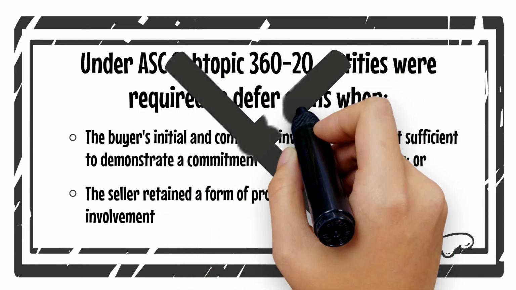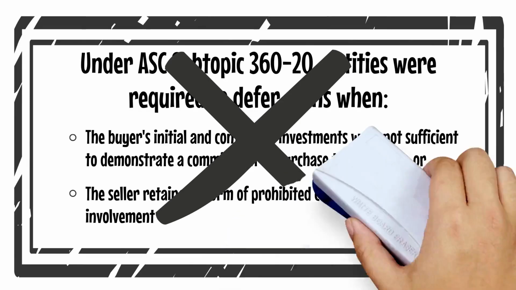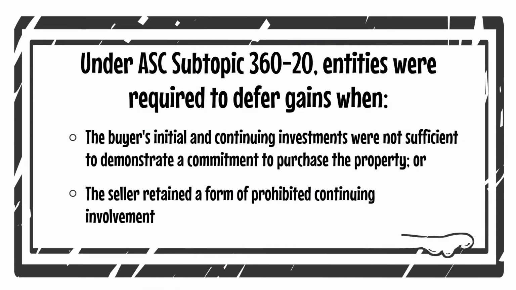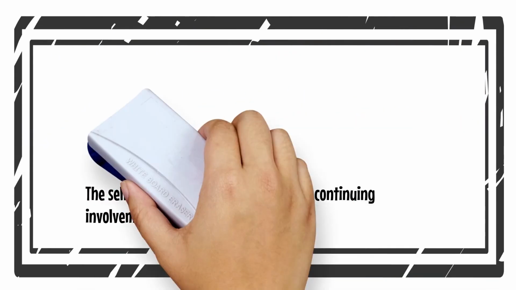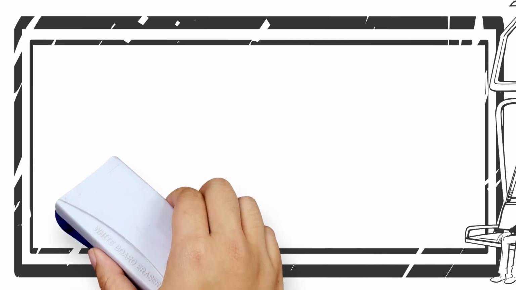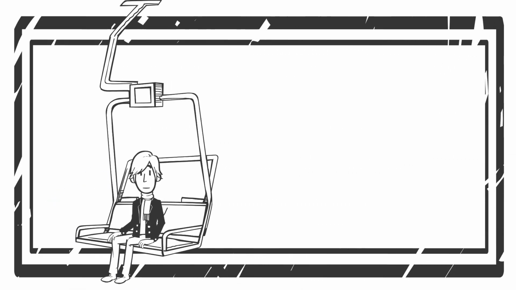As a result, sales and partial sales of real estate assets will now be subject to the same derecognition model as all other non-financial assets found within ASC subtopic 610-20. This guidance requires entities to apply certain recognition and measurement principles found within ASC topic 606 when they derecognize non-financial assets, even when the counterparty is not a customer.